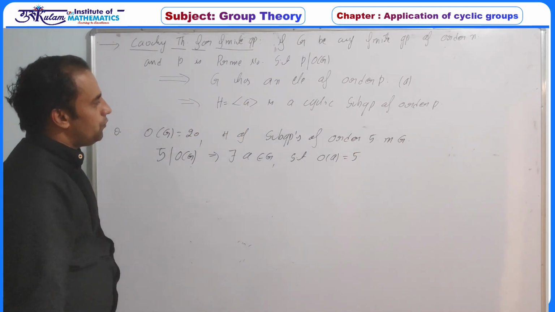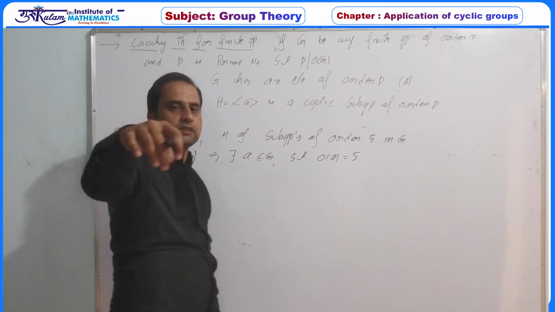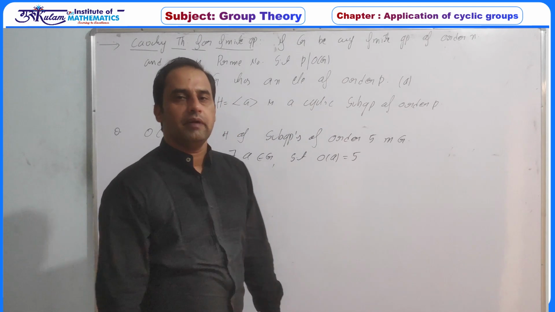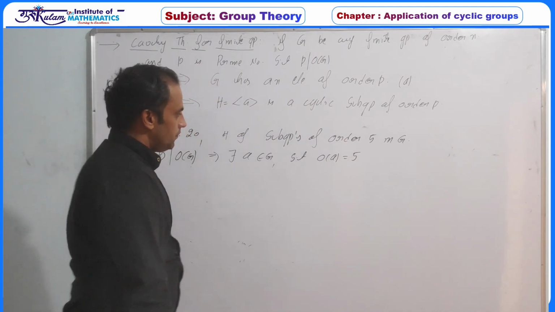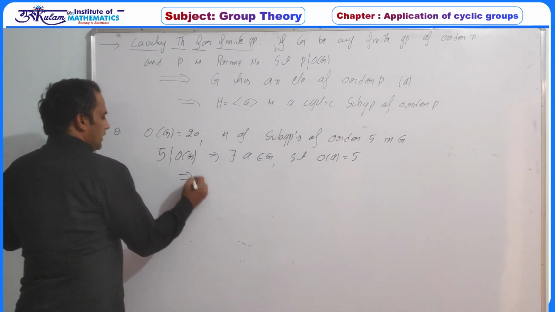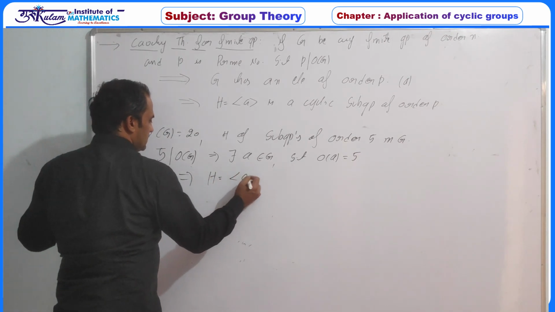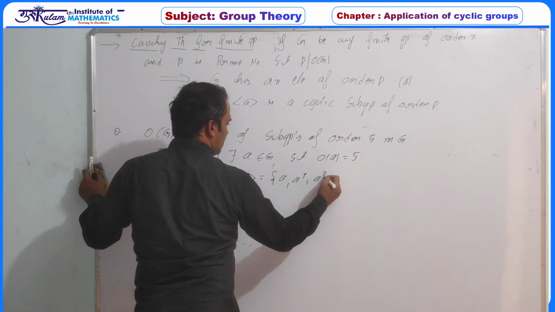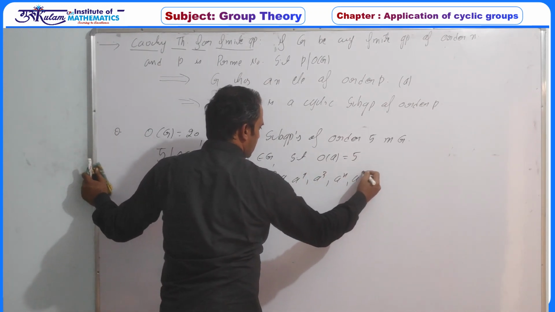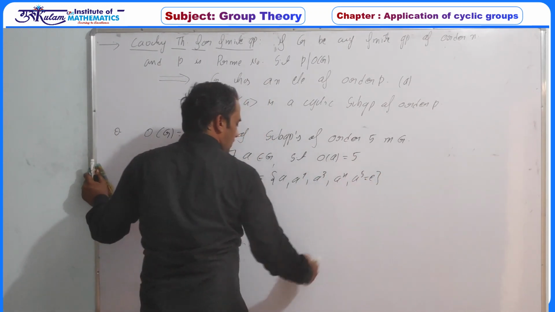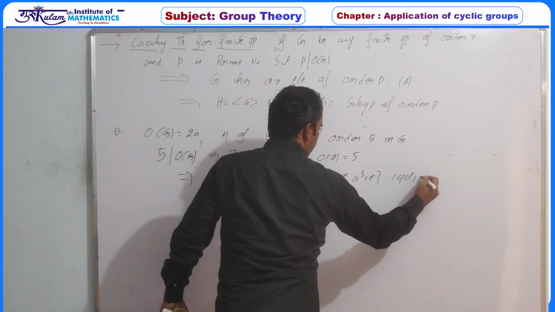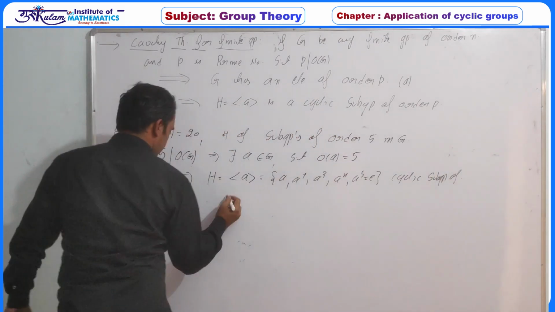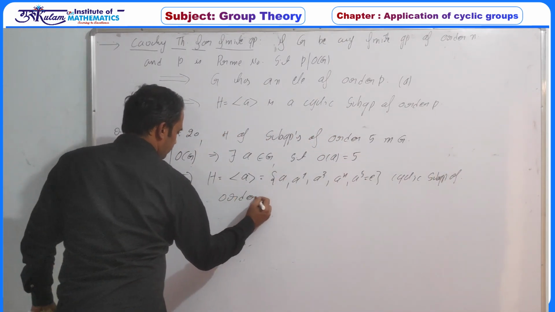और ऑलरेडी आपने प्रूफ किया है कि if G has at least one element of order K, then it must have at least φ(k) elements of order K. And this implies H, which is generated by A, contains A square, A cube, A4 and A5, which is identity, is a cyclic subgroup of order 5.